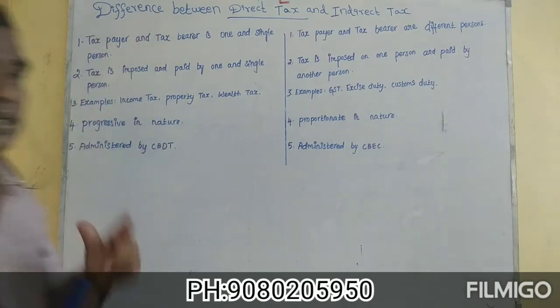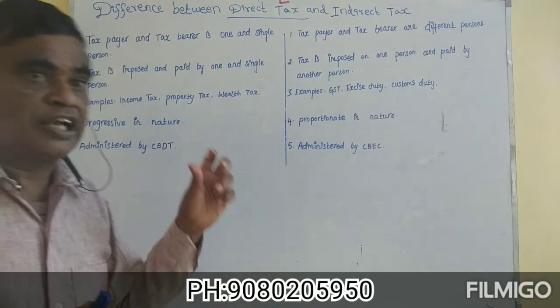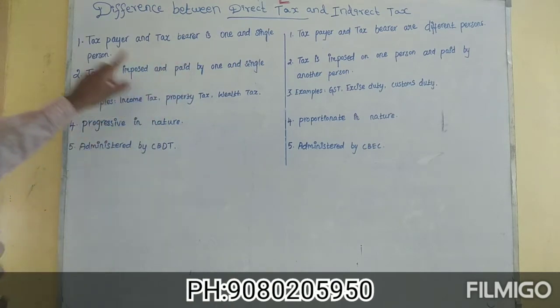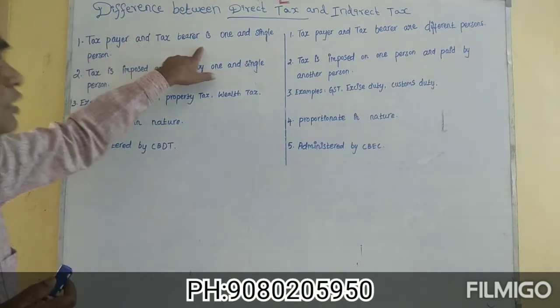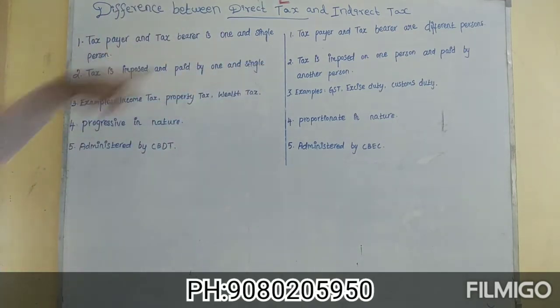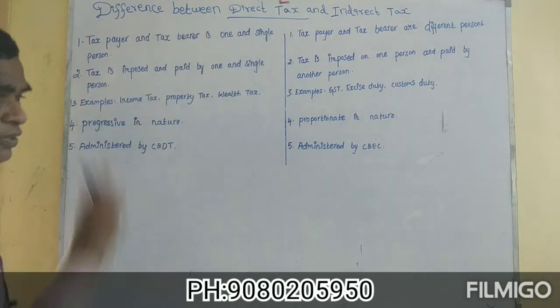For example, Mr. A is an assessee. His tax liability is discharged by himself. So, taxpayer is Mr. A. The tax bearer is also Mr. A. So, it can be said that taxpayer and tax bearer is one and a single person.